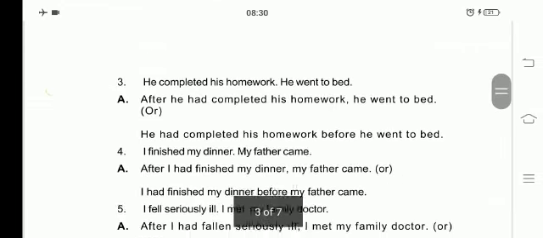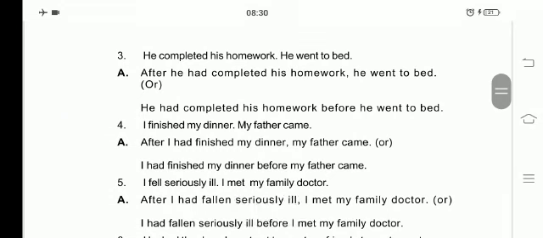Now the third one. He completed his homework. He went to bed. Now how will you write it? After he had completed his homework, he went to bed. Now try with before. Yes, he had completed his homework before he went to bed.